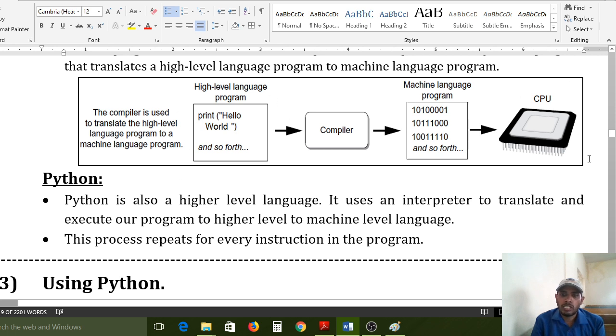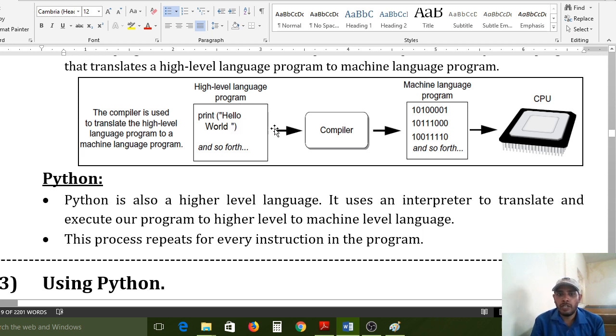So this is the process of program execution. Print hello world is a higher level language program. If you use C, Python or Java, all of those are called higher level languages, because internally we are using keywords to develop our programs.